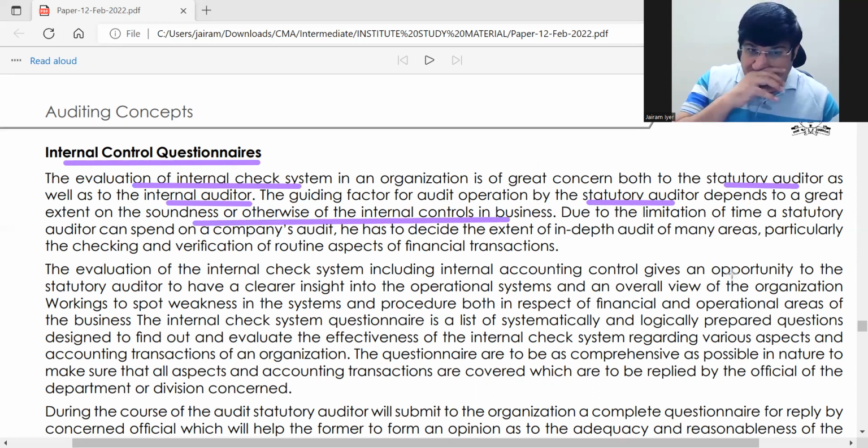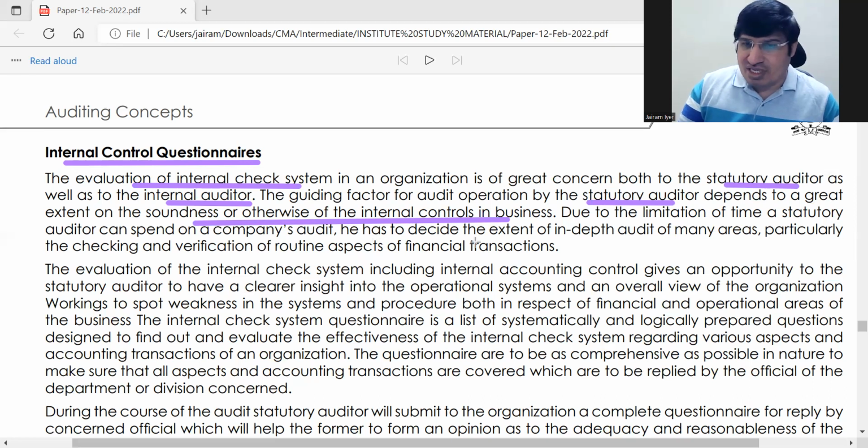And there is always a limitation of time in statutory audit. You have to see so many transactions, correct? So if the internal control or internal check is strong, then you can just check the main things and move ahead.